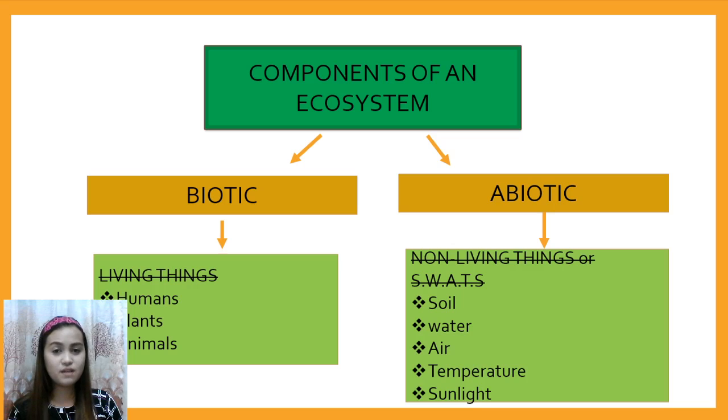Again, components of an ecosystem consist of two categories: biotic, the living things, and abiotic, the non-living things. To make it easy to remember, just spell SWAT.